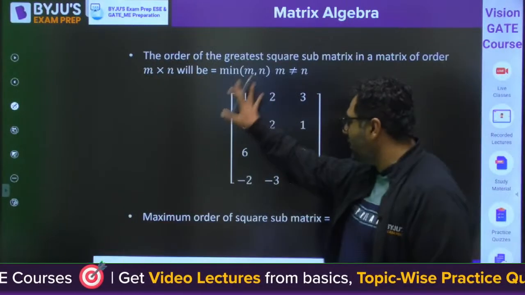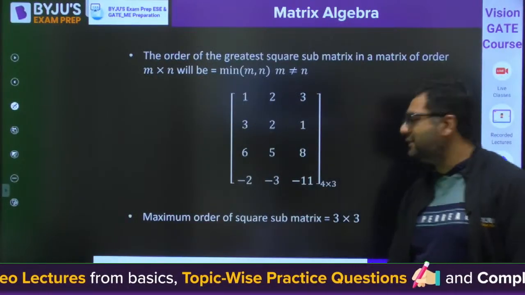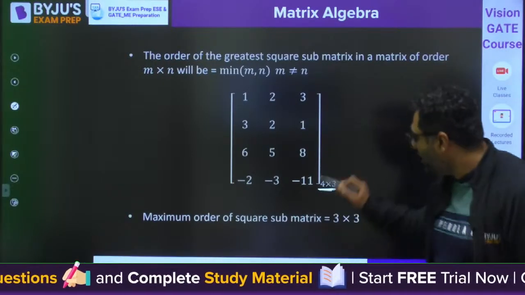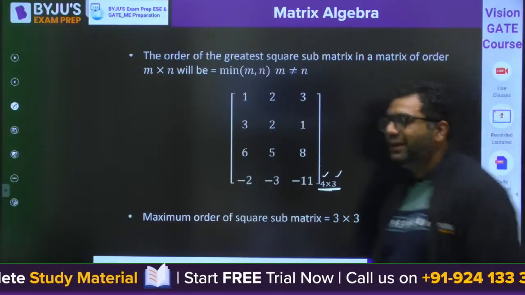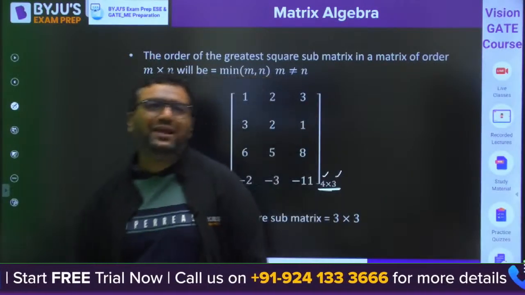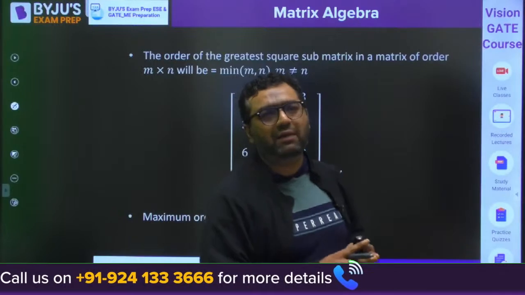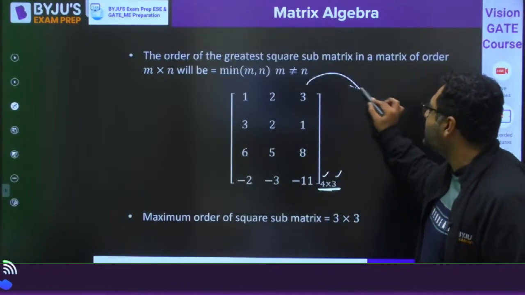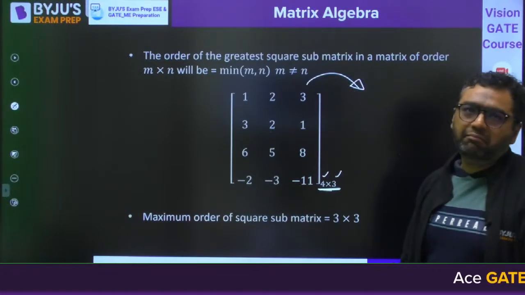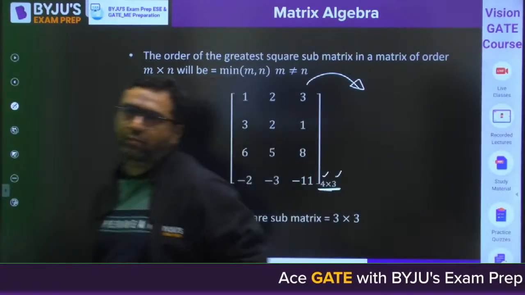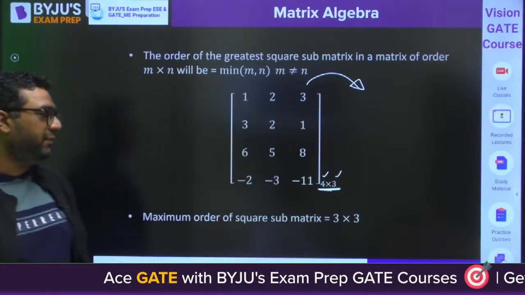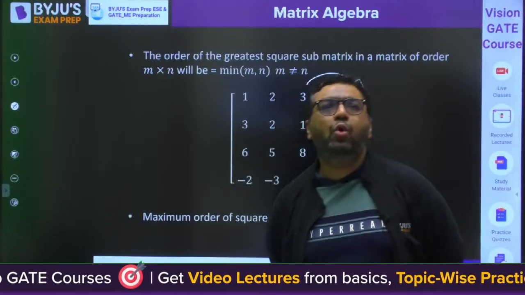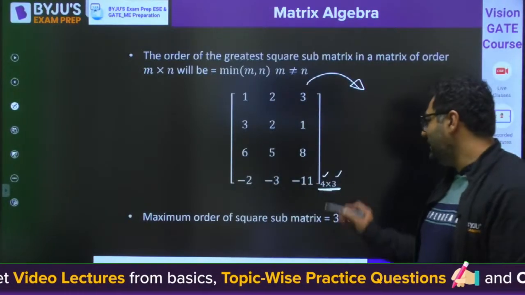Like if you see this matrix. Now my dear, if you are checking this matrix, this is not a square matrix. This is a rectangular matrix. Here 4 rows and 3 columns. If I ask you, what is the maximum order of submatrix you can get from this? Yes, tell me. What is the maximum order submatrix you can get? So you can see it is 4 cross 3.